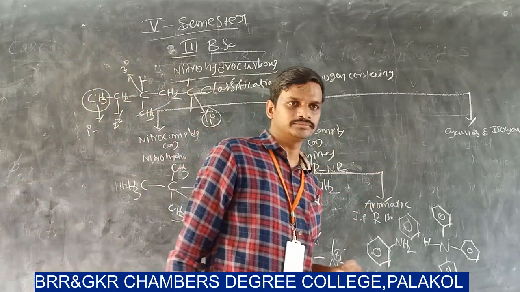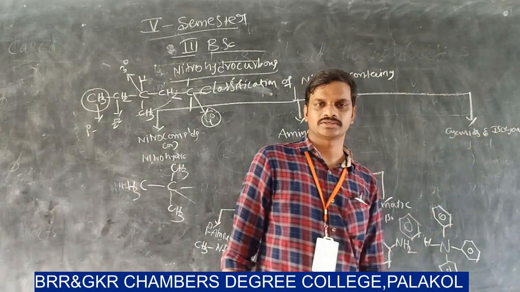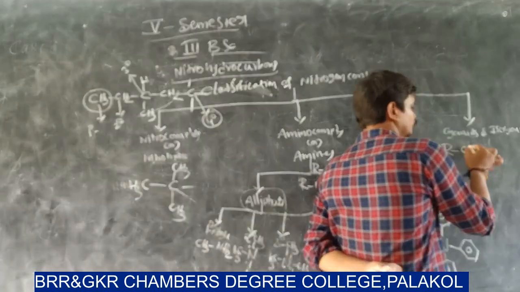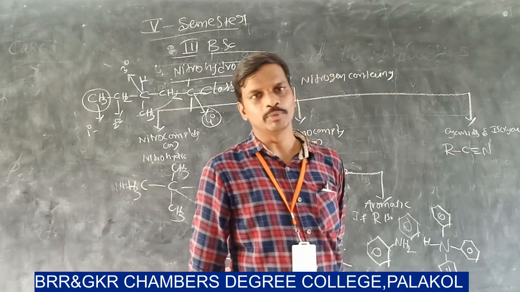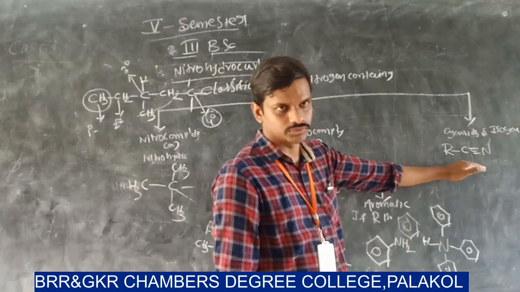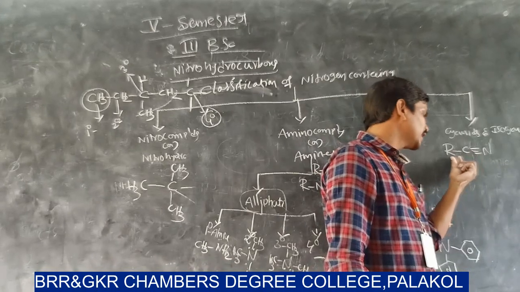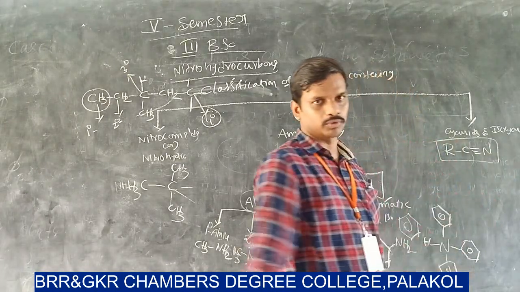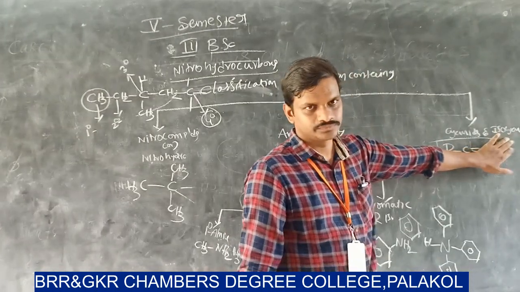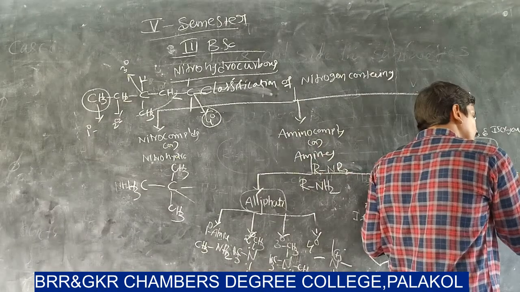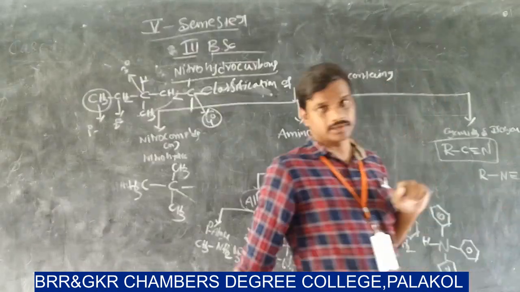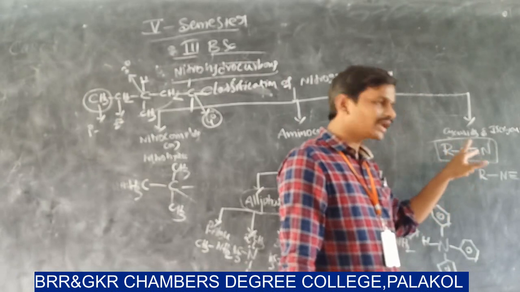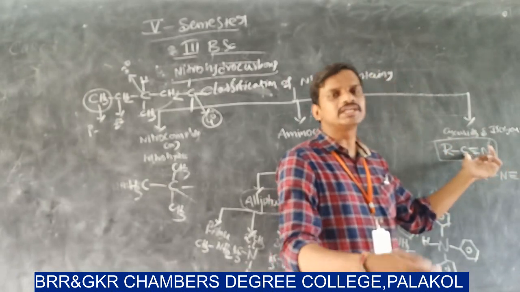So now I am moving to the third one, that is cyanides and isocyanides. So which compounds are called cyanides and isocyanides? The compounds containing C triple bond N are called cyano compounds. In this molecule, if an alkyl group or aryl group is attached to the carbon atom, then it is called a cyano compound. So what is isocyanide? If the alkyl group is attached to the nitrogen atom, then it is called isocyanide.